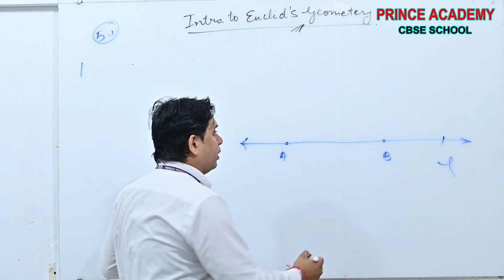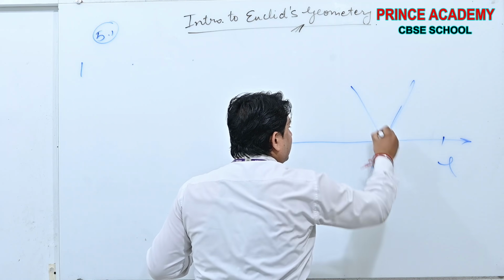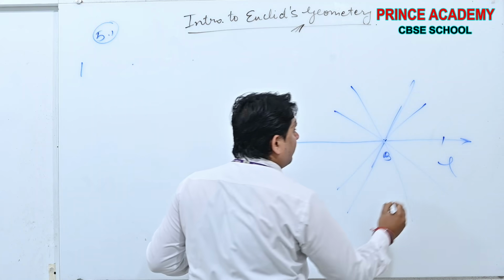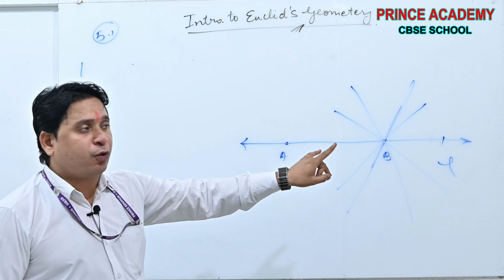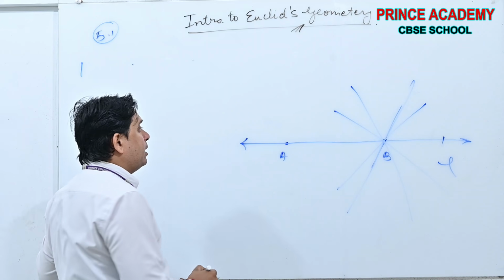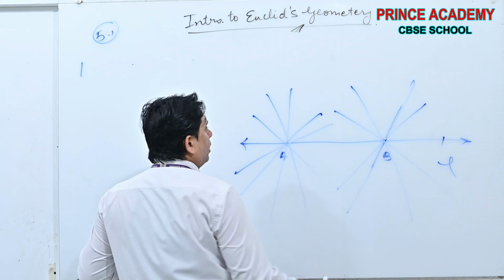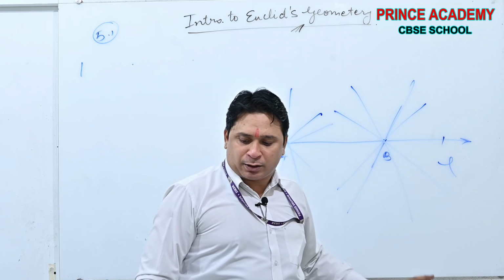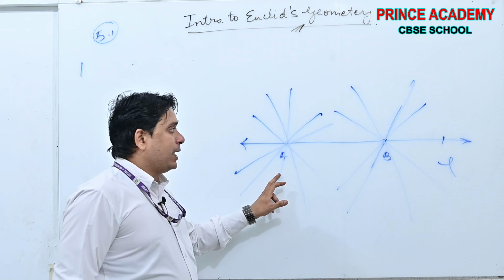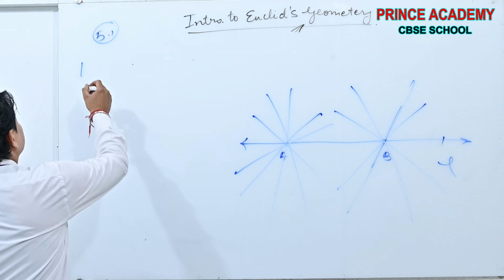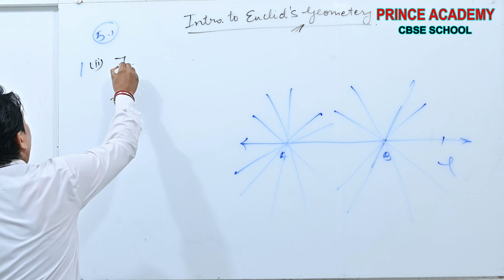No, not at all. This line will only pass through A, not B. In the same way, all these lines can pass through A only, not B. It means part second is false.